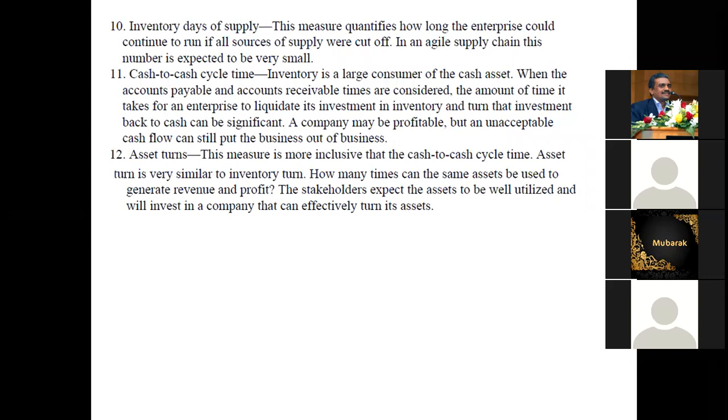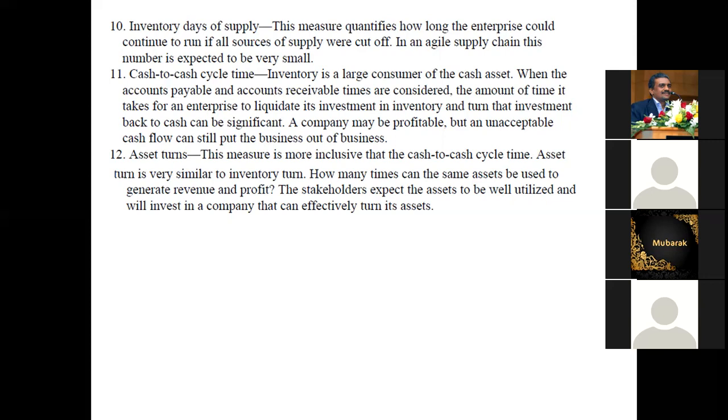So that is what is meant by inventory being a larger consumer of the cash asset. Cash is more important. Cash asset, when the accounts payable and receivable should be considered. The amount of time it takes for the enterprise to liquidate. For example, everybody buys the item without paying any money to the particular company. What will happen? They don't have cash to pay salary for their employees. This normally happens between the company and the customers. So cash to cash cycle is important for making the company very profitable. Otherwise, profit for the company will be reduced.